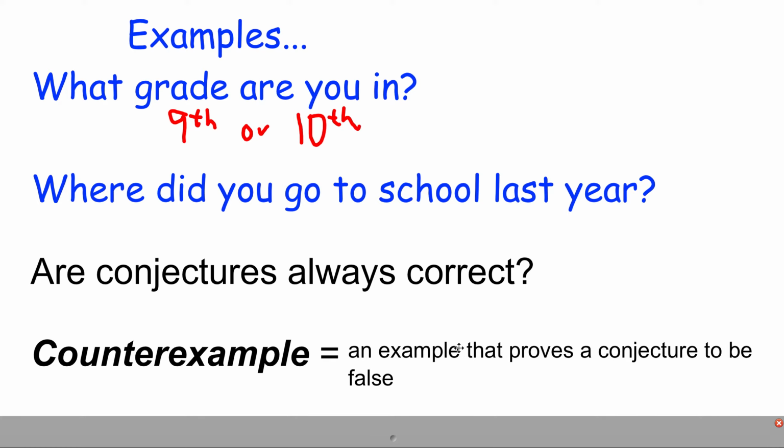So for example, let's go back to my last example where I said that all students watching this video went to Providence last year. If I know that a student instead went to Perimeter last year, the counterexample would be to say that can't be true because here is this student X, fill in the blank, that went to Perimeter last year. That is a counterexample. And we always need to provide counterexamples when we are making a conjecture.